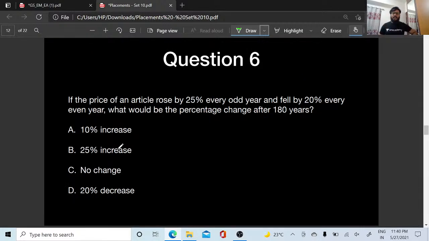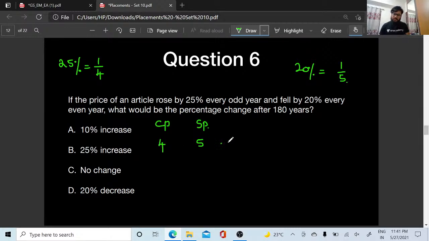If the price of an article rose by 25% every odd year and fell by 20% every even year, what would be the percentage change after 180 years? So the first thing is it is rising. 25% is nothing but 1 by 4, and 20% is nothing but 1 by 5. So this is going to be 4 and 5.